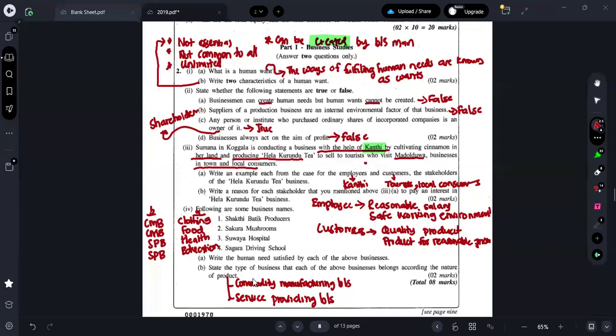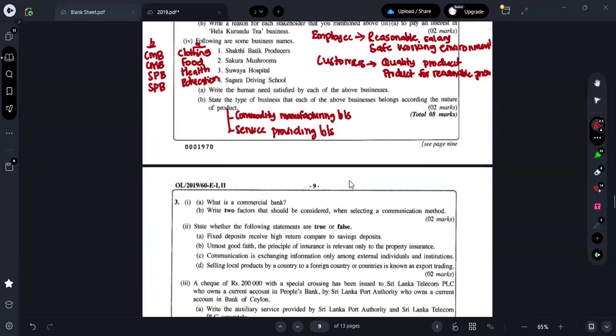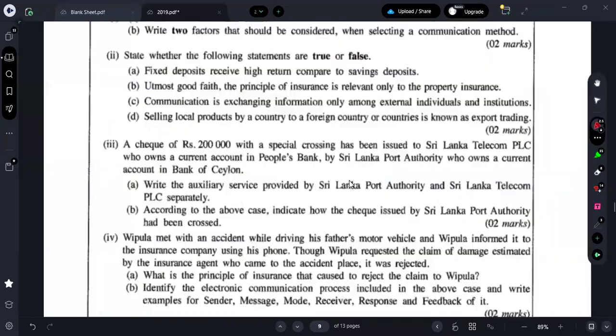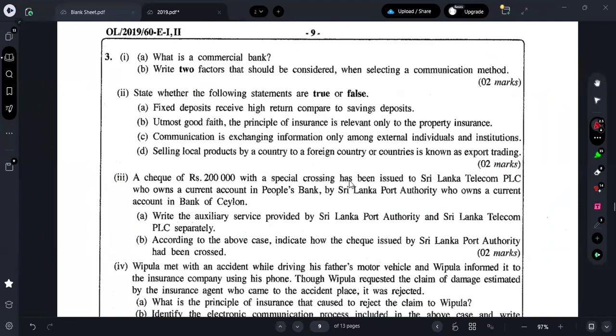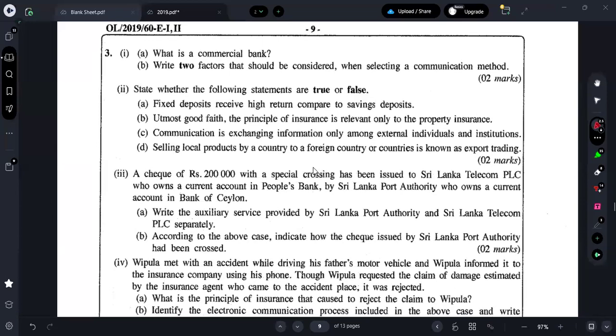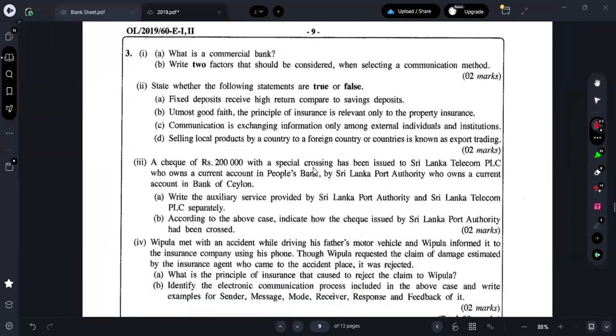Definitely all the questions will be tested from the grade 10 part. Okay. Supermarket is a service providing business because the supermarket doesn't produce. So supermarket, you can take it under the service providing business as they are involved in retail business. Supermarket is a retail business. Therefore, they come under the service providing business. Okay, I hope it's clear. Moving on to the third question.